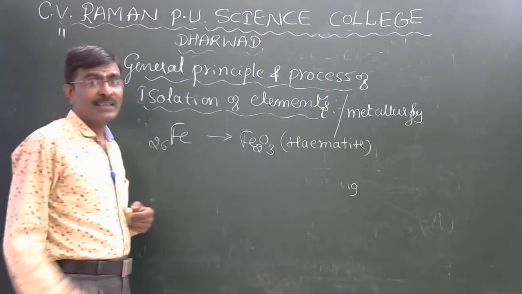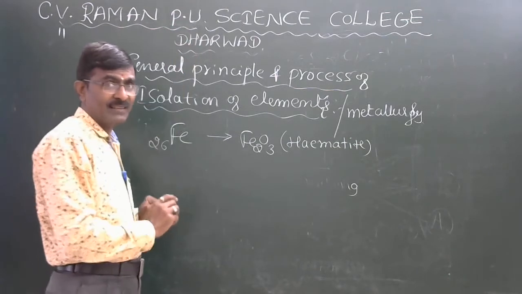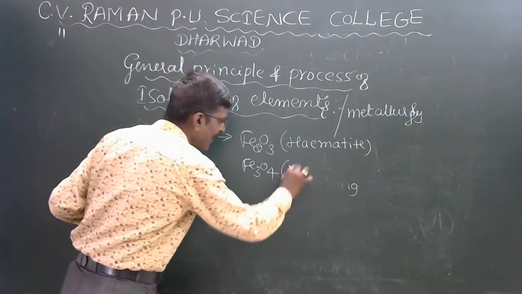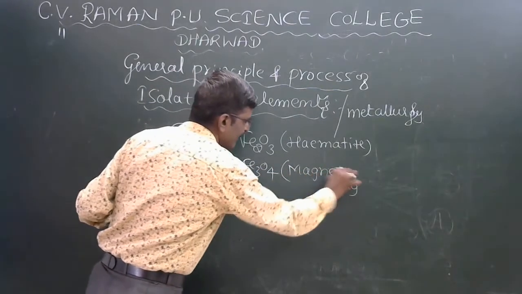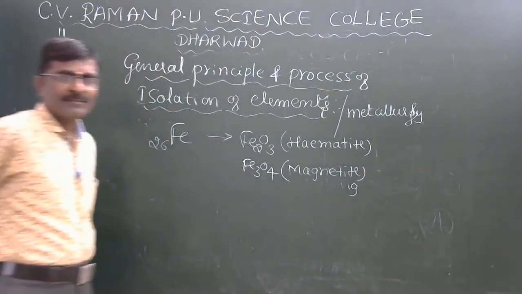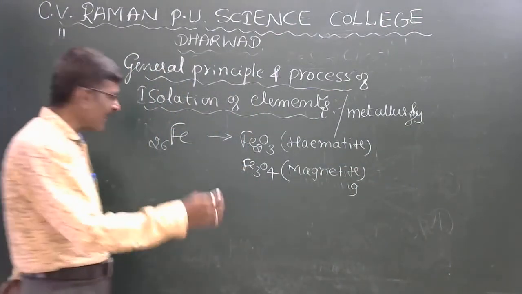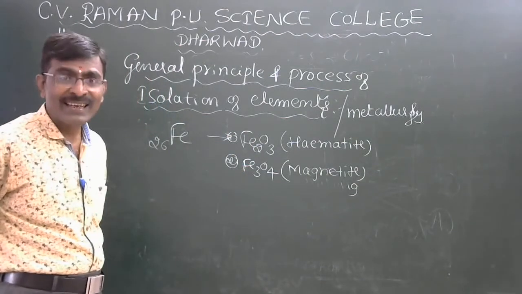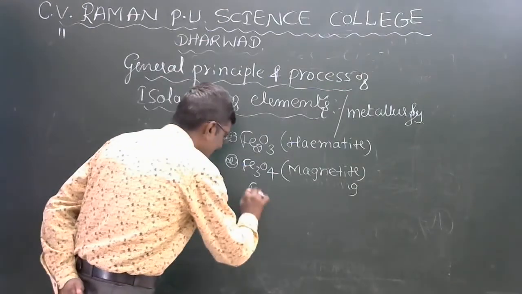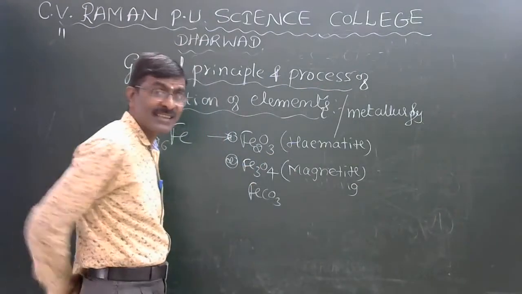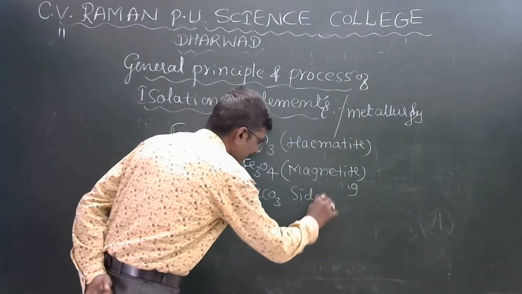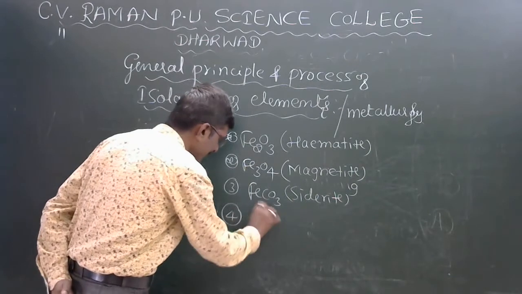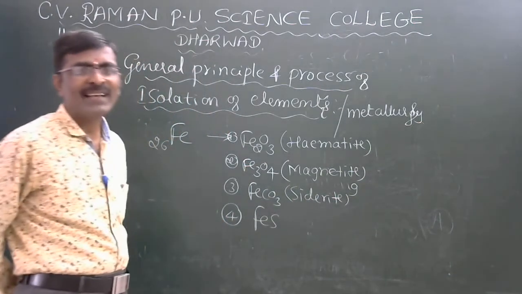Another ore is available on the Kudremukh side, magnetite, Fe3O4. This is called as magnetite. Some other ores are available, for example, siderite and iron sulfide.